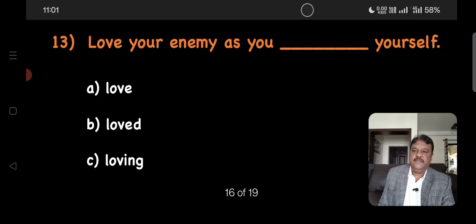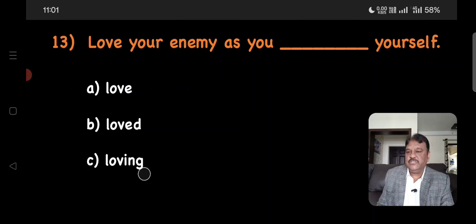Question number 13. Love your enemy as you dash yourself. Look at the choices. Love, loved, loving. You cannot choose choice C because it is in the continuous form, as we don't know the auxiliary verb here. There is no auxiliary verb given, so we cannot put the verb in continuous form.